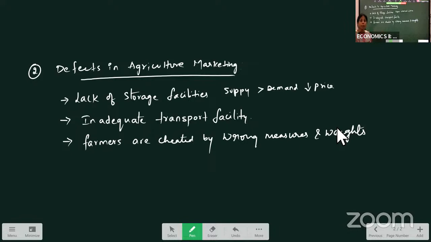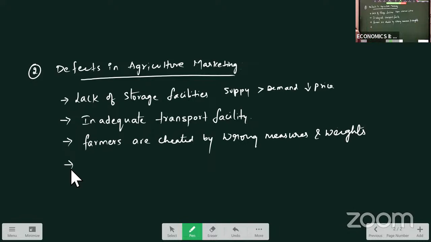by wrong measurement. If the bag is of 100 kgs, they may tell it as only 80 kgs. Means they will give price only for that. So because the farmers do not have much knowledge, they are not educated properly, these type of deceiving will be done by the people in the mandis. That is one problem which is done in the markets.